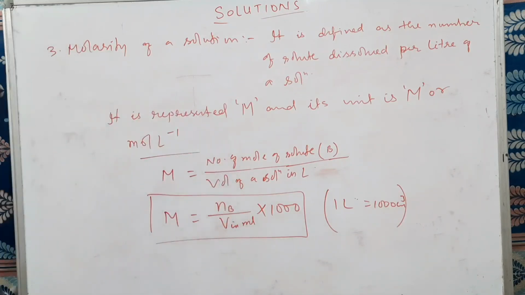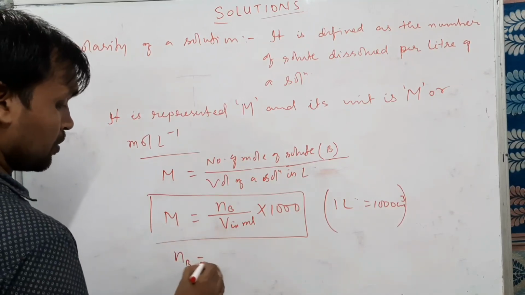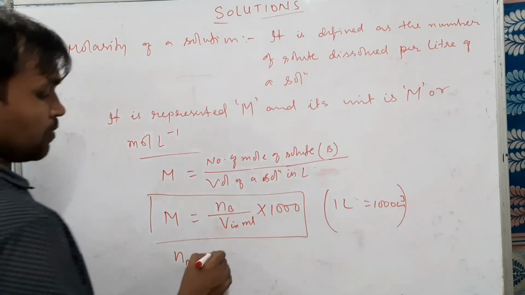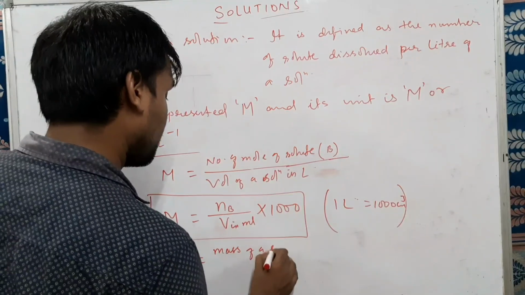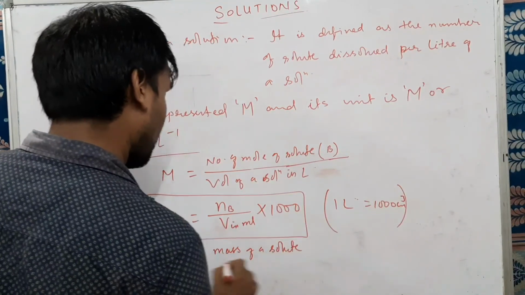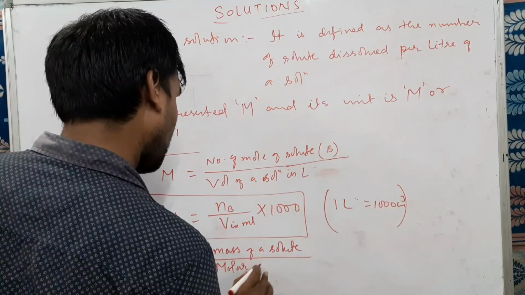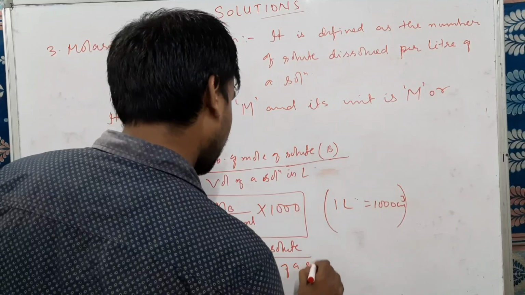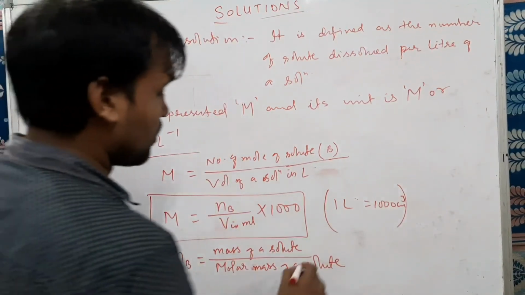Now how do we find the number of moles of a solute? I will write the formula. The number of moles of a solute equals mass of the solute by molar mass of the solute.